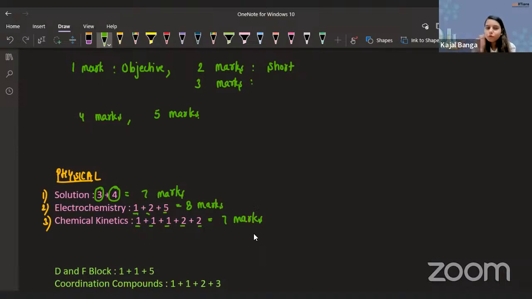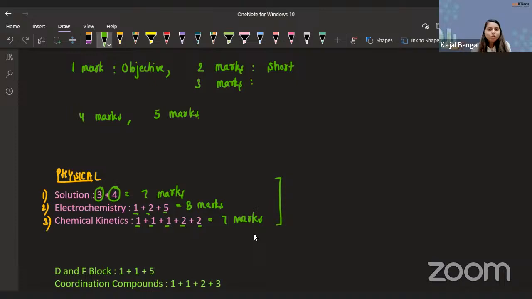Guys, one more thing I want to clarify at this point of time. If you are comparing this distribution of marks with the blueprint that has been released by CBSE initially, there is going to be some mismatch of 1 or 2 marks, not more than that. So you should not be adamant about the fact that now that CBSE has released this blueprint, they will only be setting up the question paper based on that. 1 or 2 marks over, that thing will work.